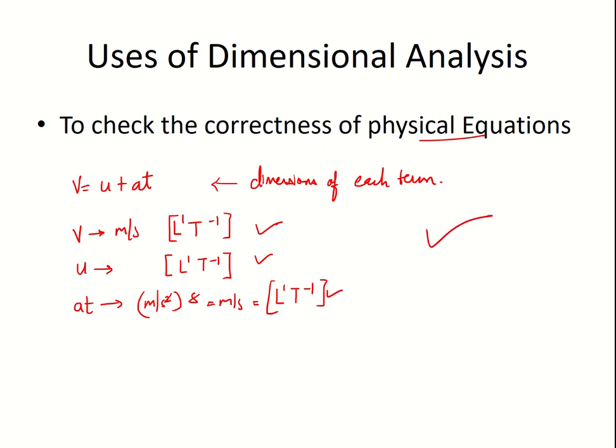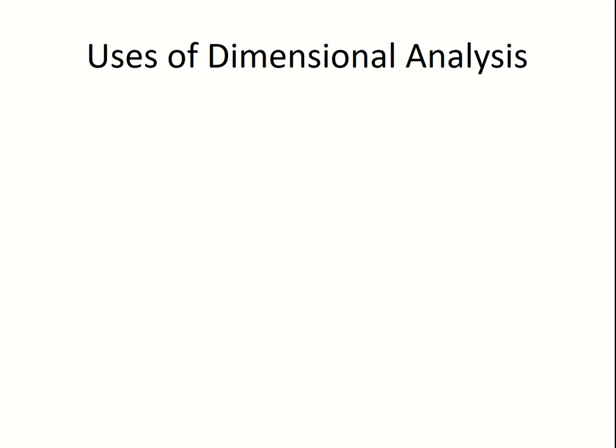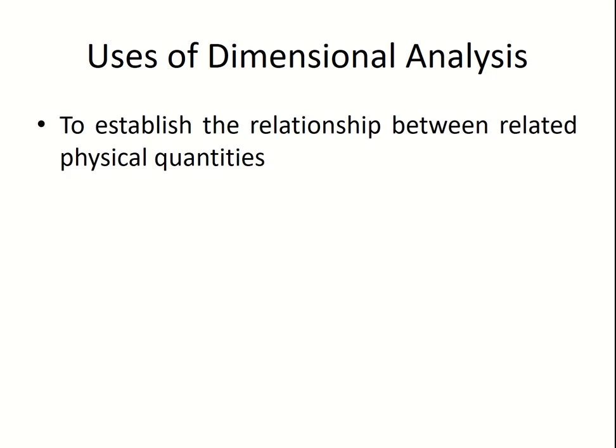Let us go ahead and check another use of dimensional analysis, and that is to establish a relation between related physical quantities. Let us take an example. We all might have seen a pendulum. What happens is it swings towards the left, comes back, then goes to the right. So it is continuously moving between these three positions. This is the mean position and these two are extreme positions. It keeps on going back and forth, right?